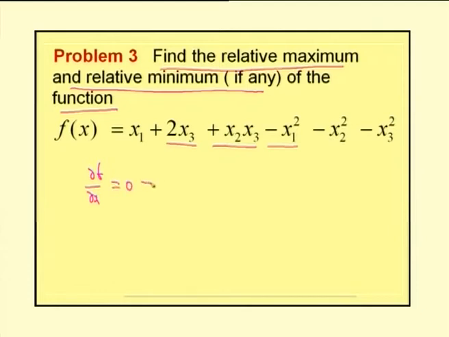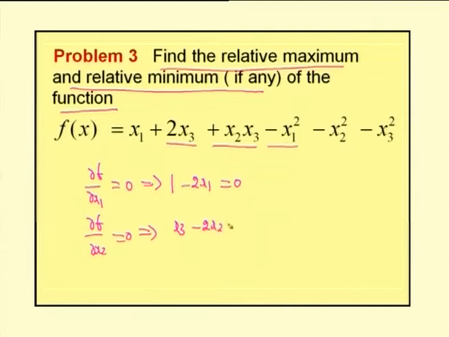should be equal to 0. So, we have dou f by dou x1 is 1 minus 2 x1 equal to 0. Then dou f by dou x2 equal to 0. For that we take the partial differentiation of this function with respect to x2, and we have x3 minus 2 x2 equal to 0. Then dou f by dou x3 equal to 0, which gives us dou f by dou x3 is 2 plus x2 minus 2 x3 equal to 0.